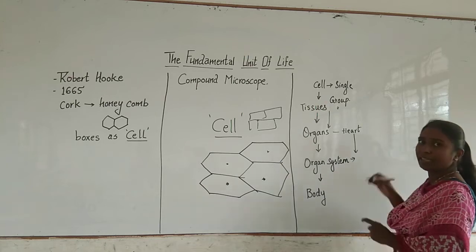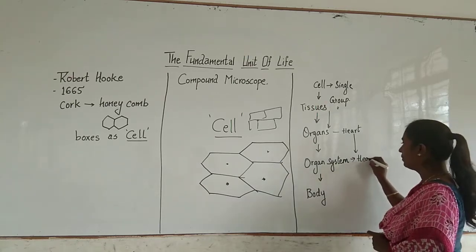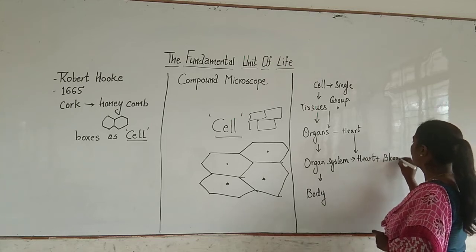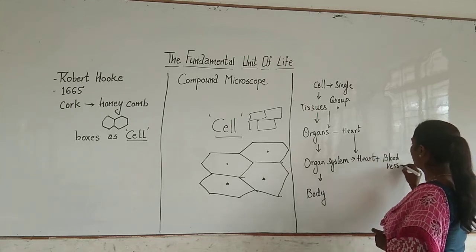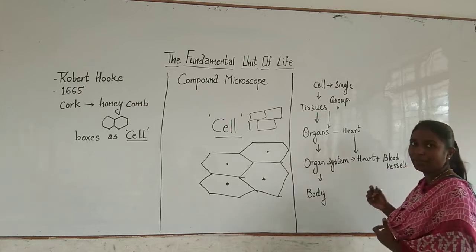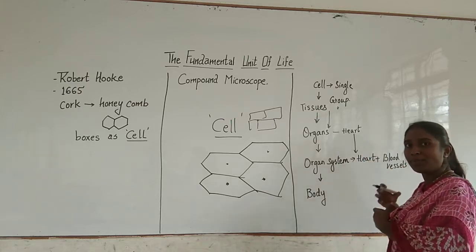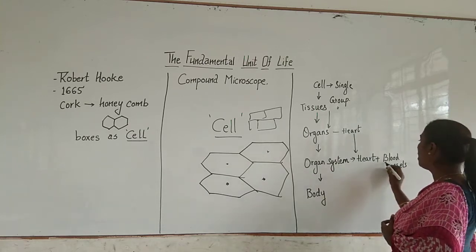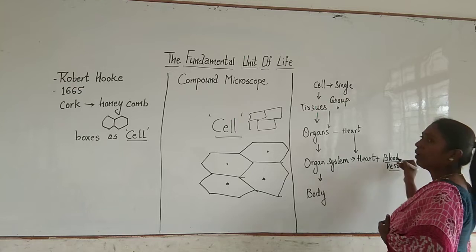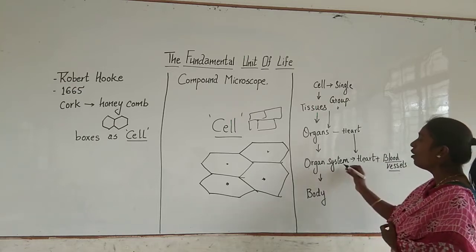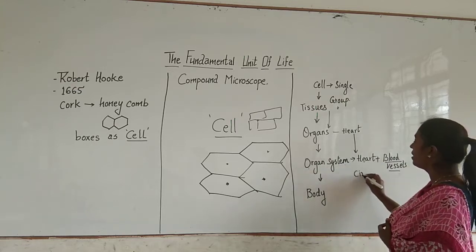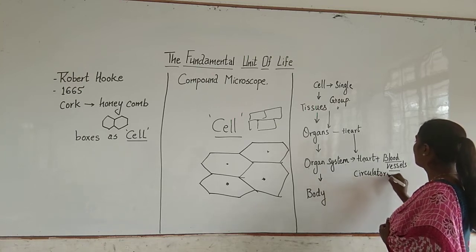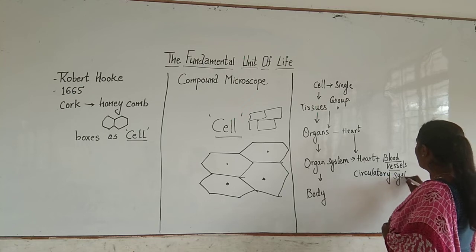Now the heart has associated blood vessels, like arteries and veins. As you know, the heart pumps blood to all the parts of the body, and this blood is carried by these blood vessels. So the heart along with these blood vessels is called an organ system, which you say is the circulatory system.